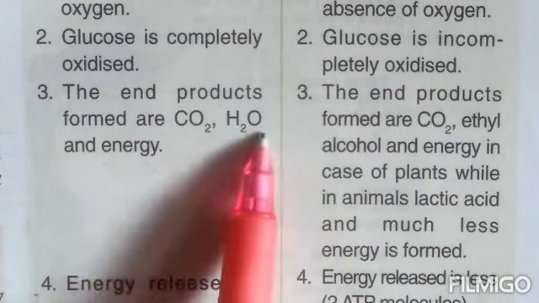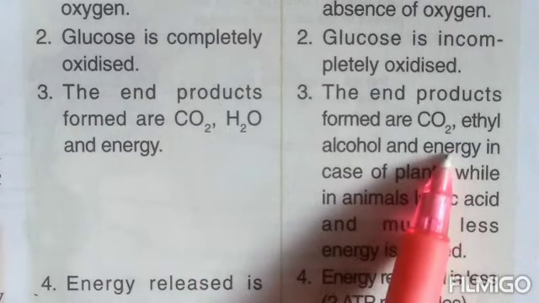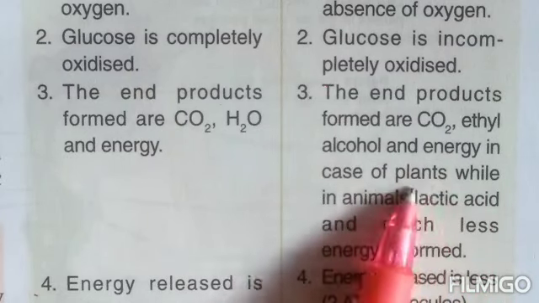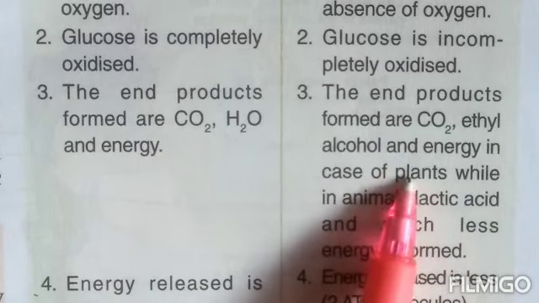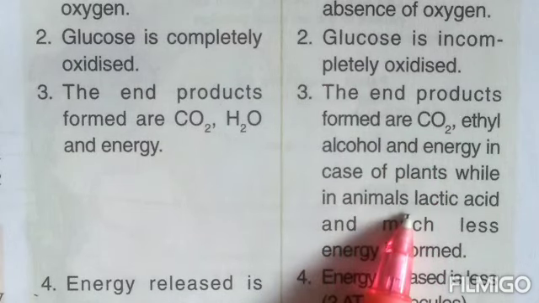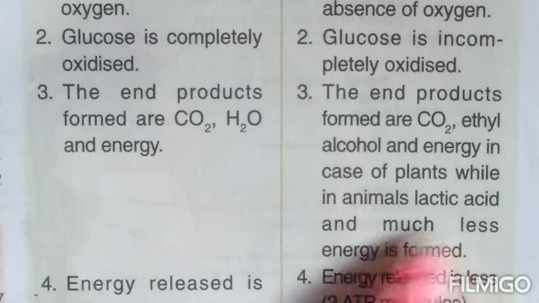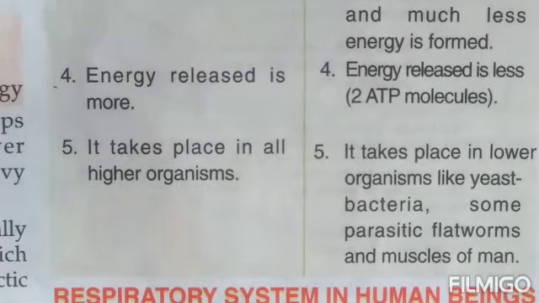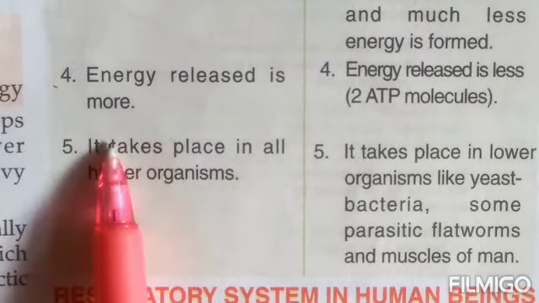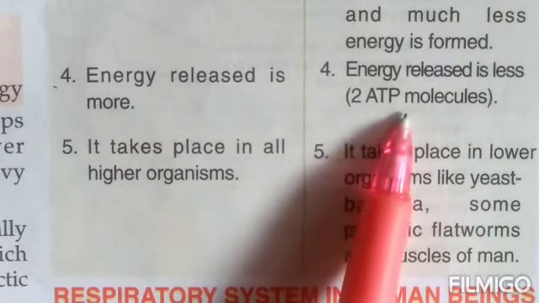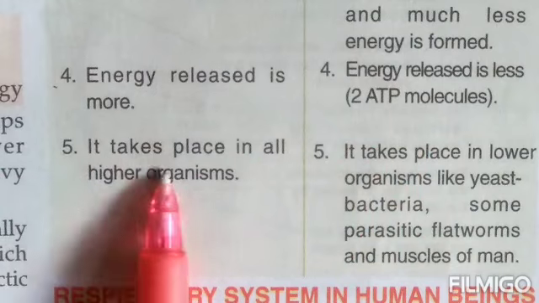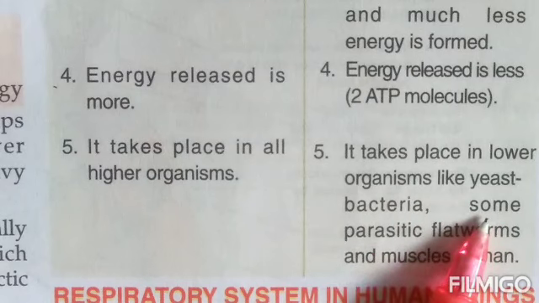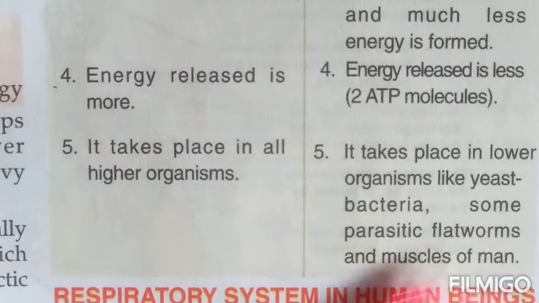In aerobic, the end products are carbon dioxide, water and energy. In anaerobic, the end products are carbon dioxide, ethyl alcohol and energy in case of plants. To be taken into account, children, this is in case of plants, while in case of animals and human beings, it is lactic acid and much less energy. In aerobic, energy released is more; in anaerobic, energy released is less, only 2 ATP molecules. Aerobic takes place in the higher organisms. Anaerobic takes place in the lower organisms, like microorganisms such as yeast and bacteria.